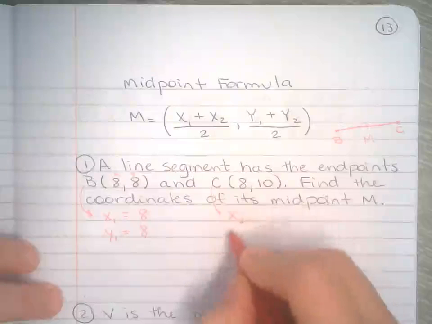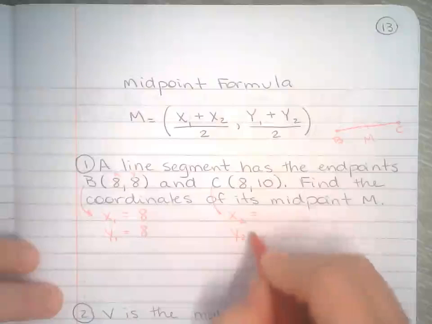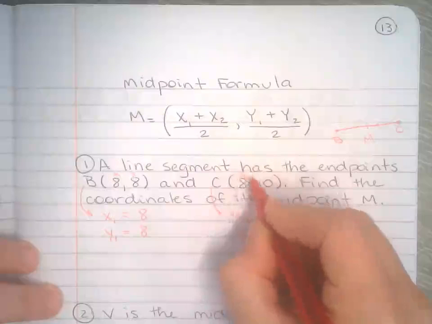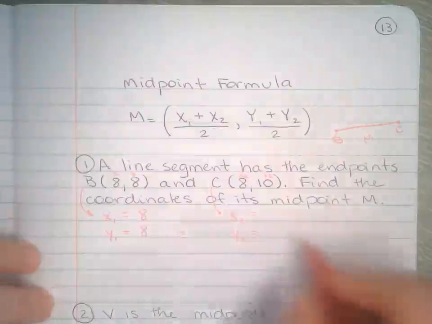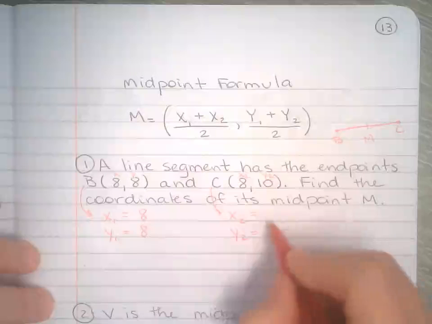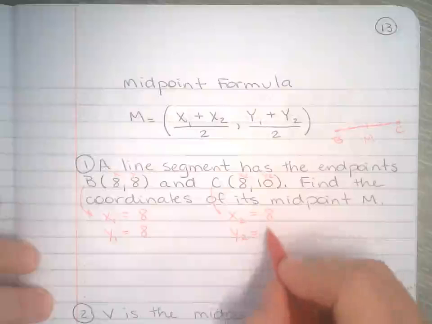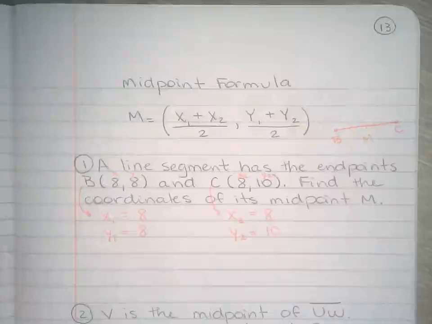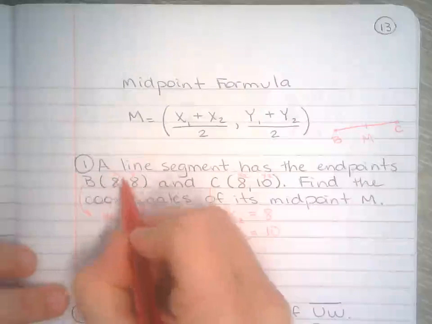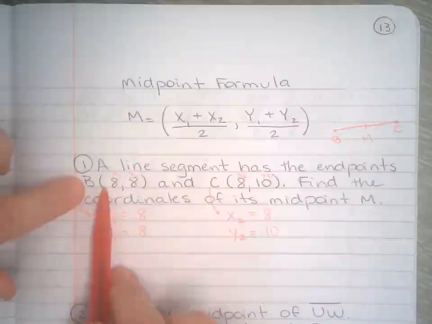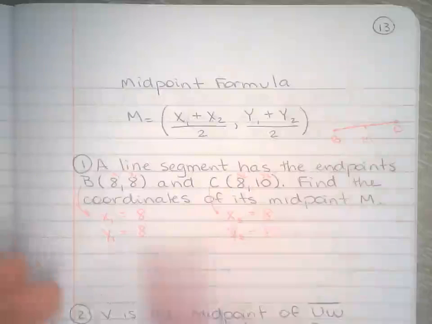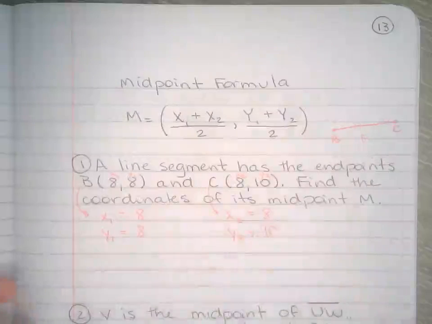I'm going to label it x2 and y2 right there. So x2 right there, 8, y2 right there, 10. So we know where the numbers are coming from. Let's say that this is point 1, this is point 2. That's why I'm labeling that.